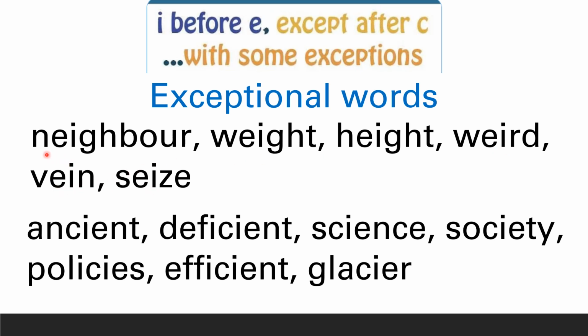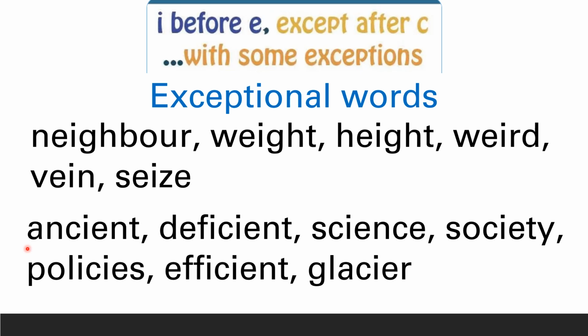Right? Now let's read the words aloud. Neighbor, wait, hide, weird, vain, seize. Okay. Children, look here.